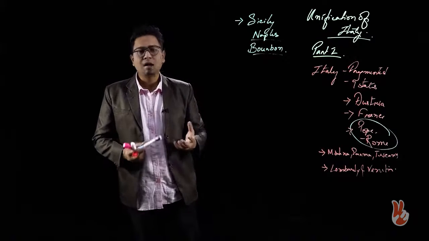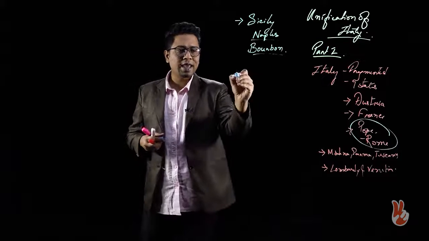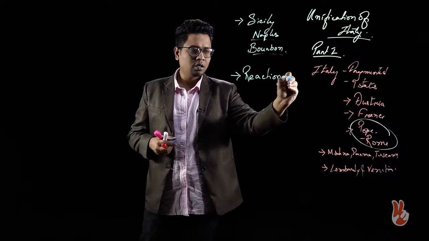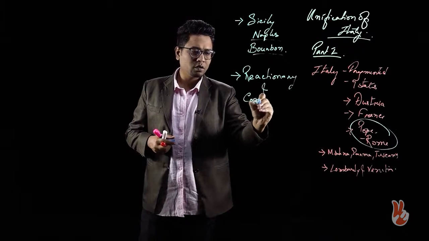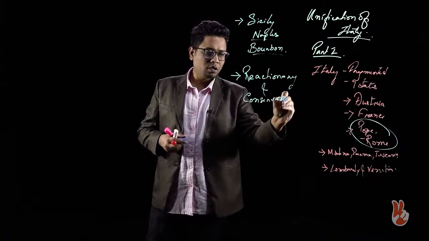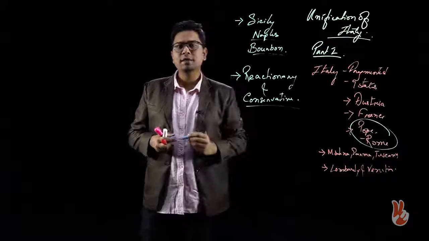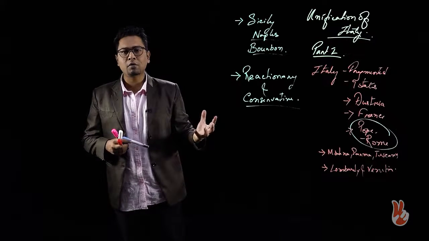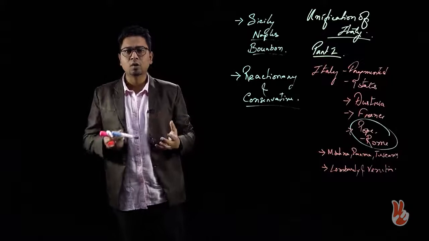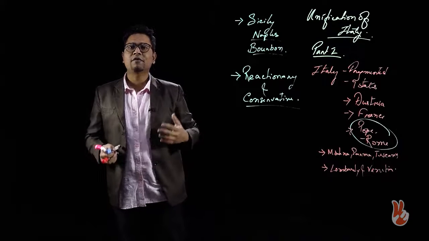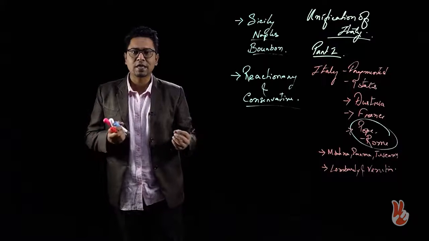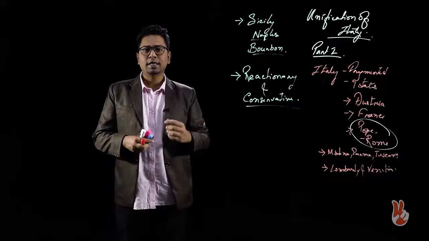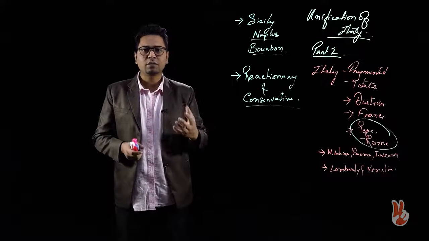Because of this, and because of the reactionary and conservative nature of these states, unification has become difficult, because all of these states and all of these influential powers do not want to unite. They don't want to remain united. Instead, they are fighting against each other all of the time, and they are on a collision course, and there is no sense of a united front when it comes to Italy.